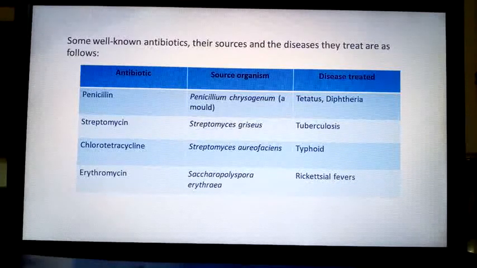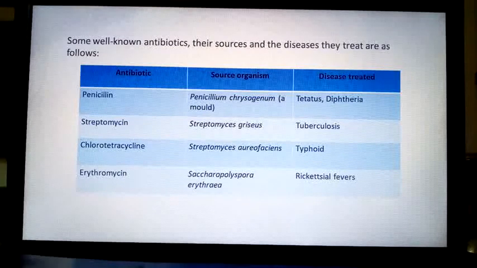Its source organism is Penicillium chrysogenum, a mold, children. The first antibiotic is from a fungus. Got it? It treats tetanus and diphtheria. Streptomycin, from Streptomyces griseus, is used to cure tuberculosis.